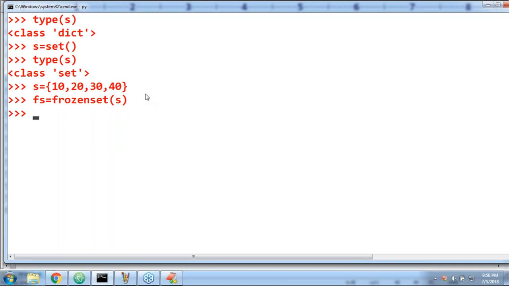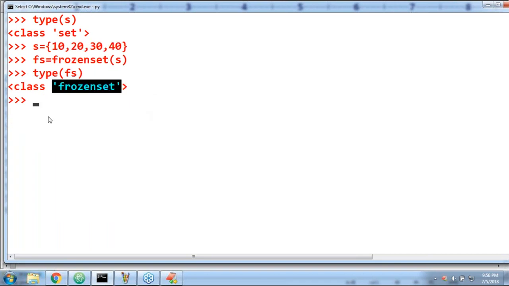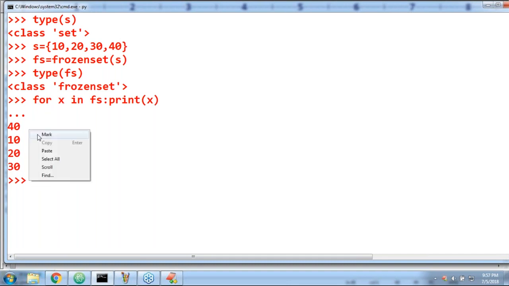Now you can ask what is the type of fs? What is the type of fs? Frozenset. Remember this, it is a frozen set. Now I want to print the contents: for x in fs, print(x). It is a simple for loop. Anyway, we are going to discuss it in flow control. Don't worry. Now the data by default we are going to get is 40, 10, 20, 30.